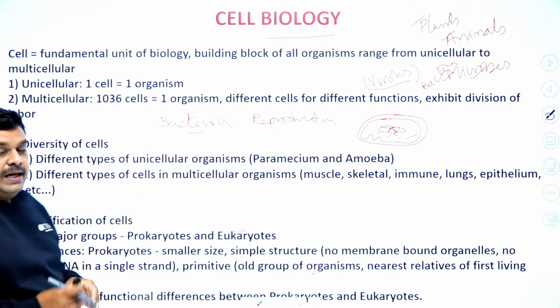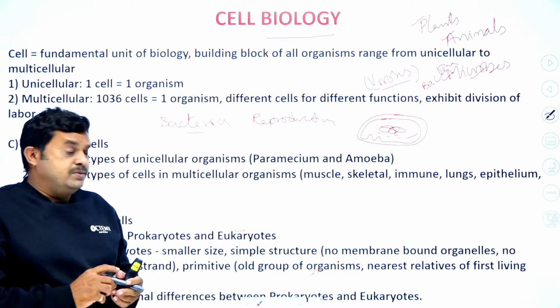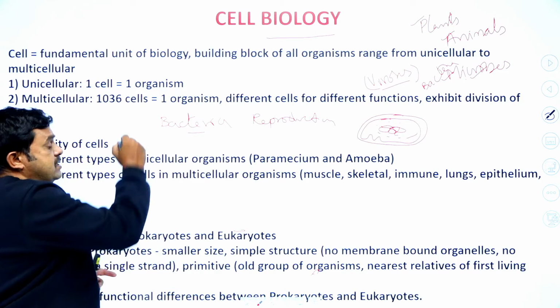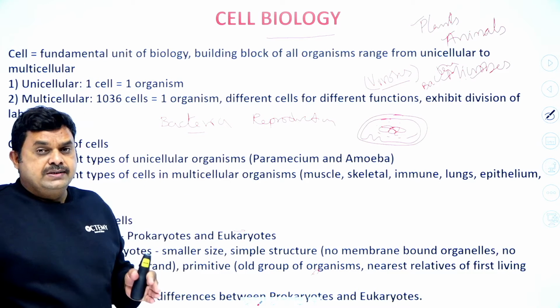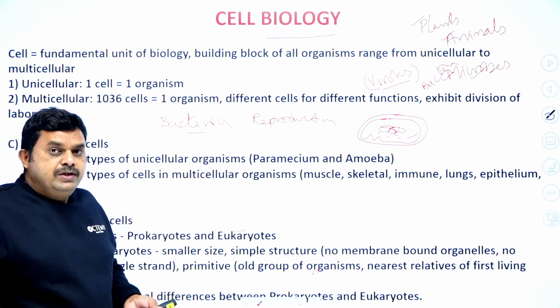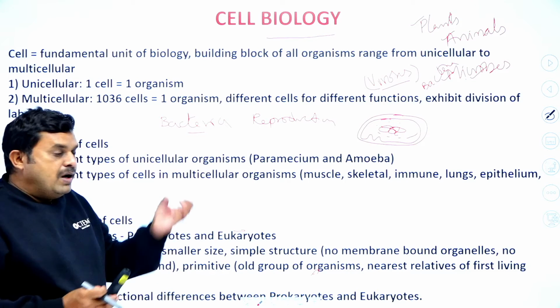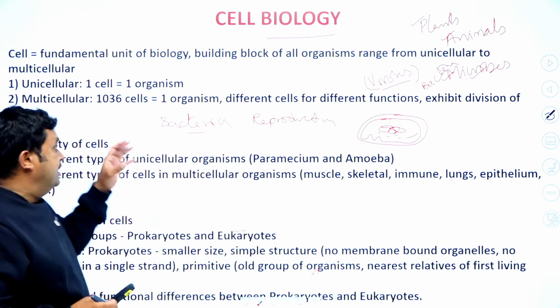Whereas all multicellular organisms consist of more than one individual cell. The number of individual cells increases, and the mass of cells acts as a living organism.